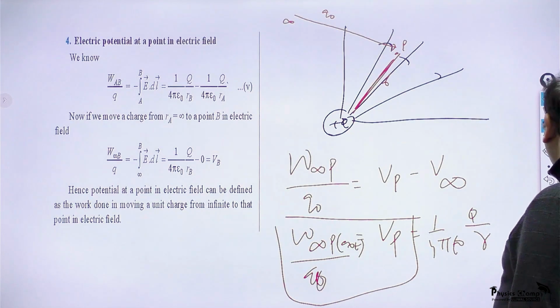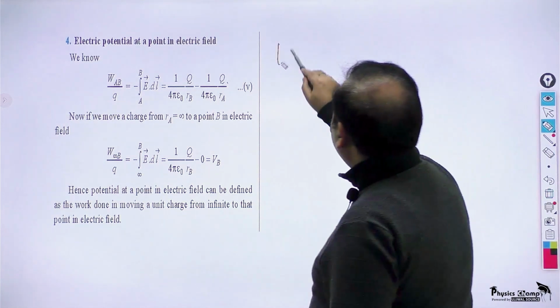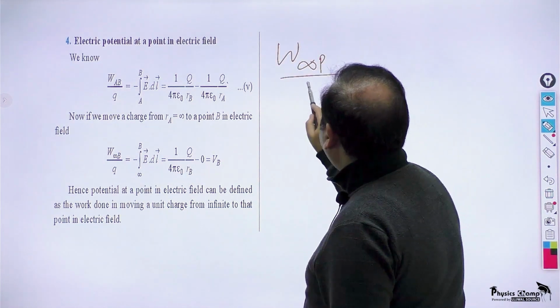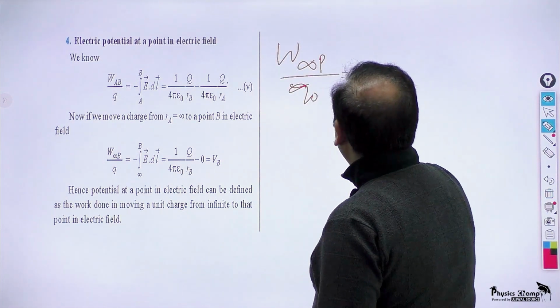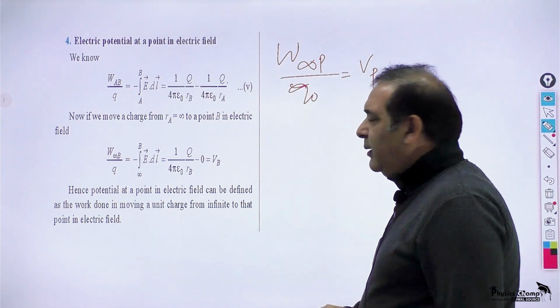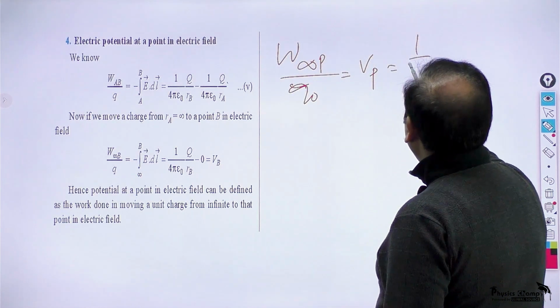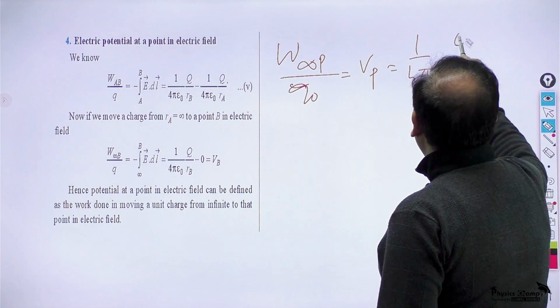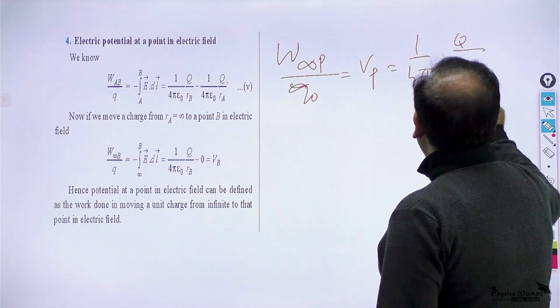So I am writing it again. The work done to bring a unit charge from infinity to point P will be the potential at point P, and if it is the potential due to a point charge, it can be called 1 by 4 pi epsilon naught q by r.